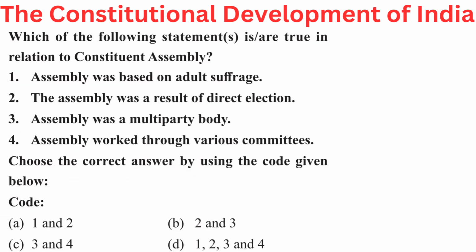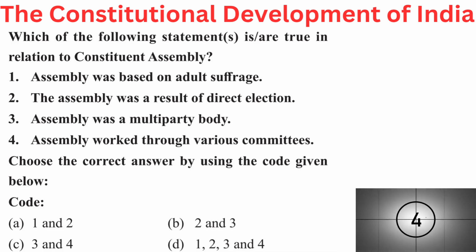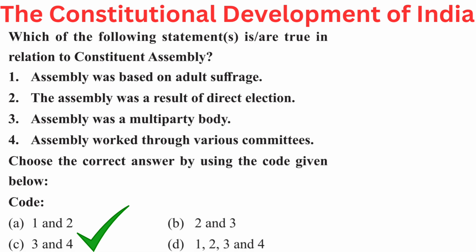Your question is, which of the following statement or statements is or are true in relation to Constituent Assembly? First, Assembly was based on adult suffrage. Second, the Assembly was a result of direct election. Third, Assembly was a multi-party body. And fourth, Assembly worked through various committees. Choose the correct answer by using the code given below. Code A 1 and 2, B 2 and 3, C 3 and 4, and D 1, 2 and 3. Right answer is C 3 and 4.